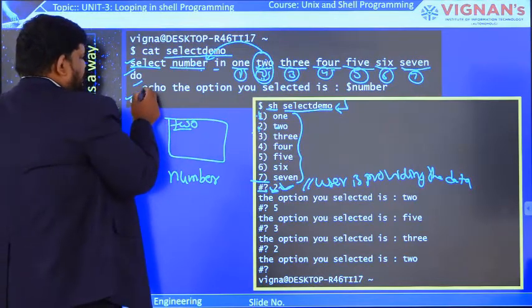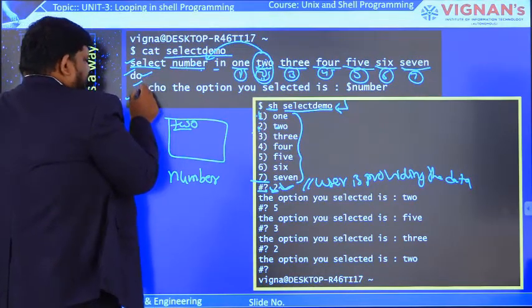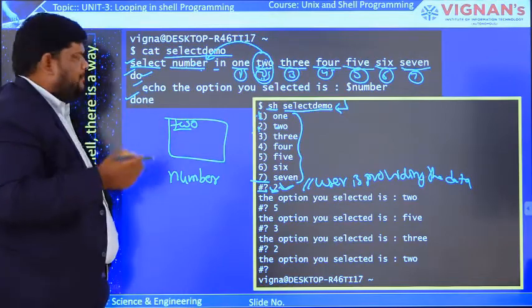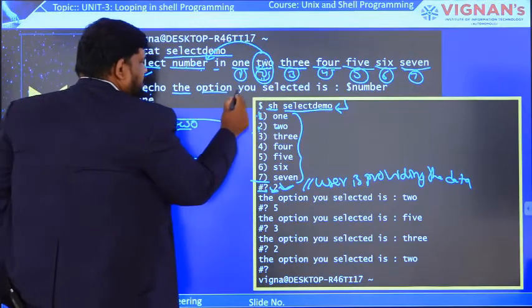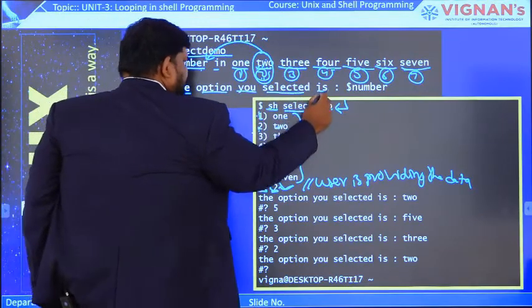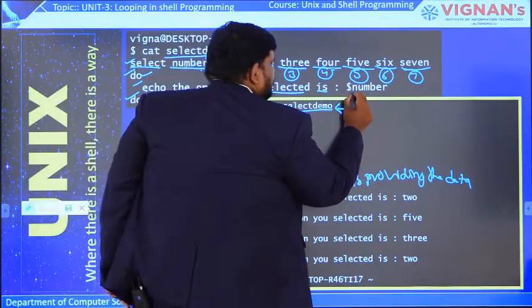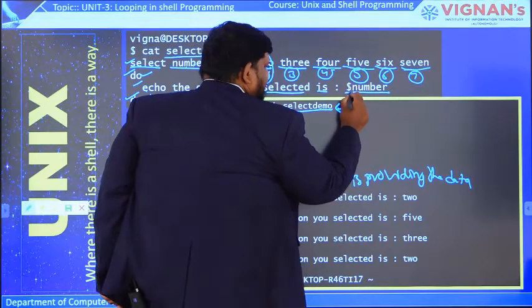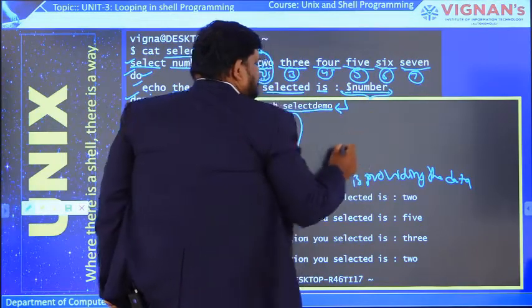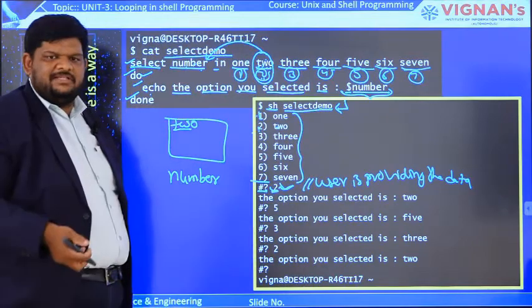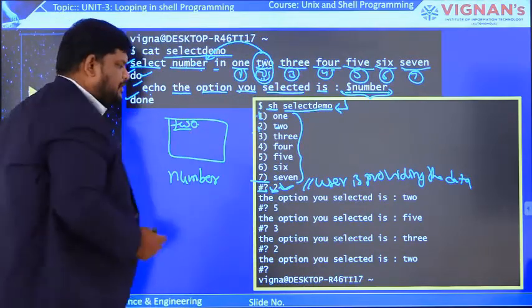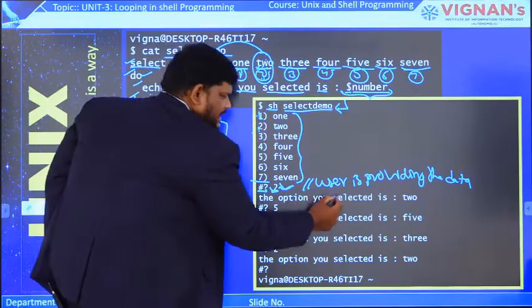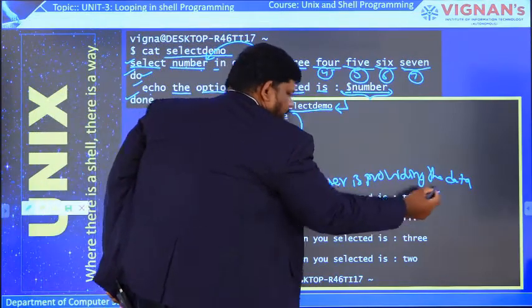Now what happens here? In the do part, only one statement is there, based on the requirement: echo the option you selected is $number. Number is the variable name, and we write $ here, which indicates we are accessing the value present in number. Now what is the value present in number? TWO. That's why the output is: the option you selected is 2. That's why this output came.